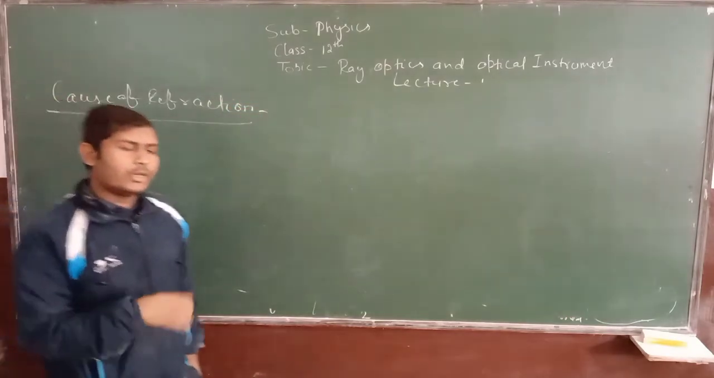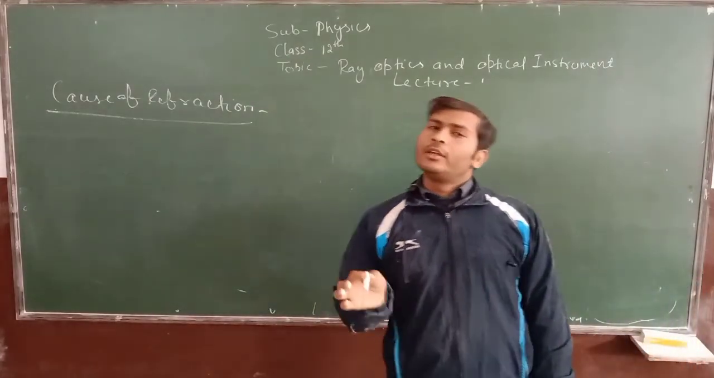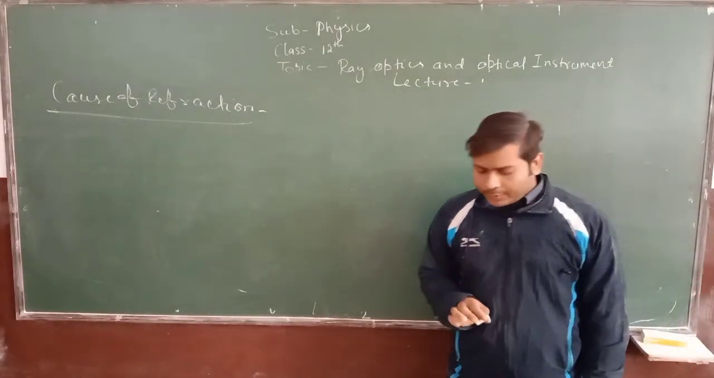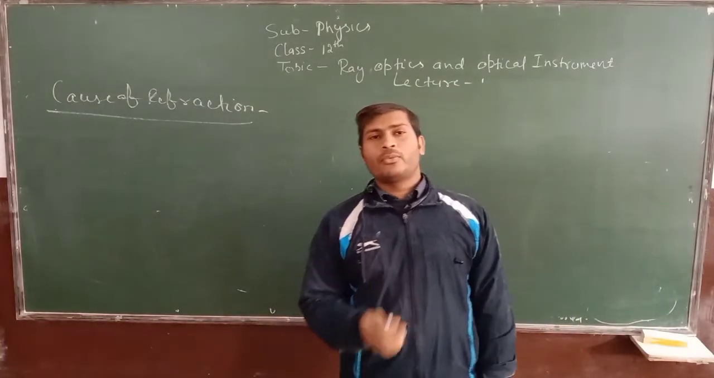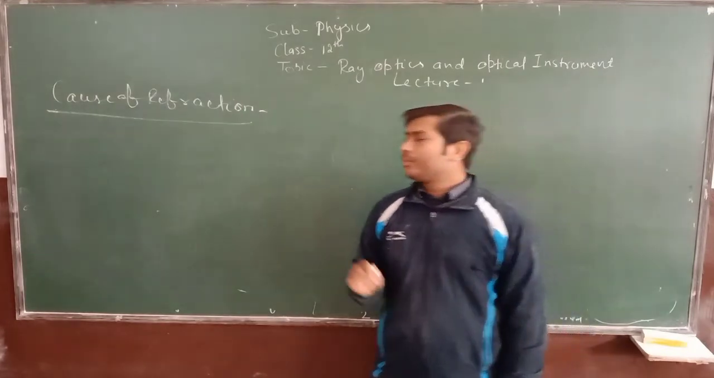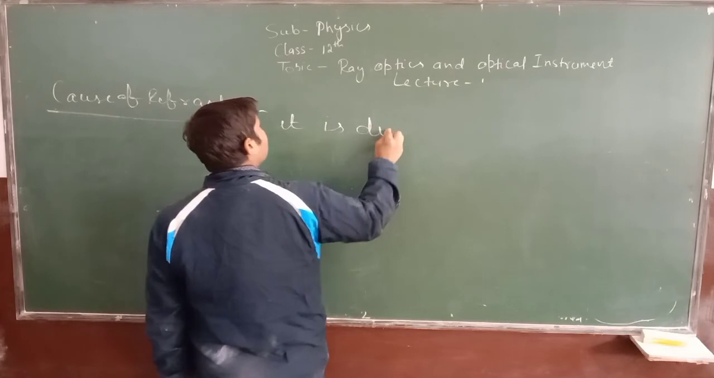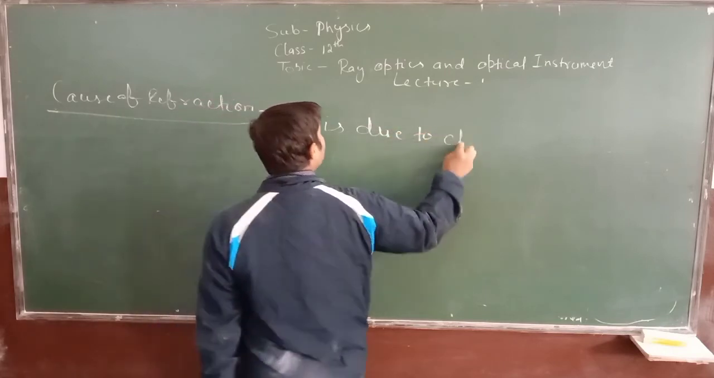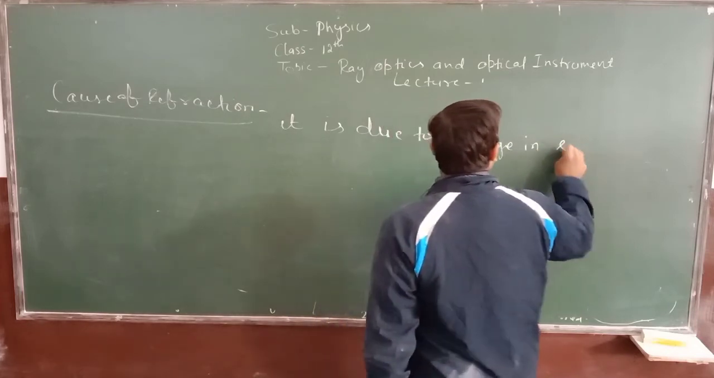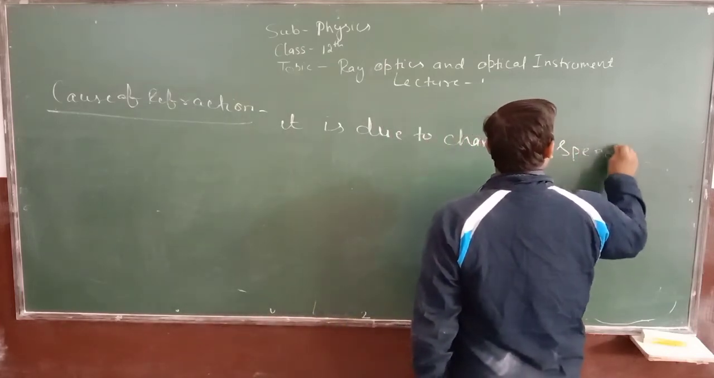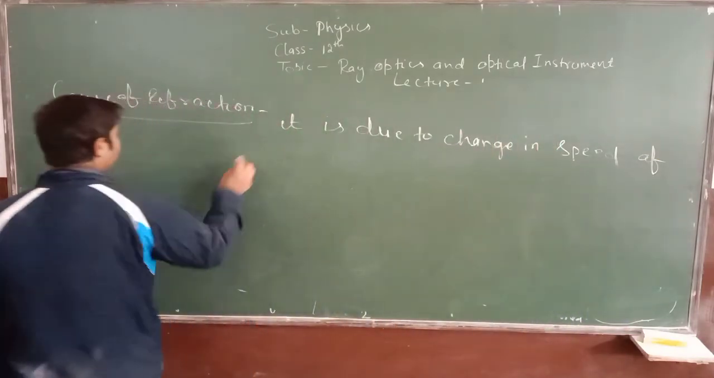Okay, students, we are going to see now the cause of refraction. What is the reason behind refraction? Understand? So refraction occurs due to change in speed of light whenever it moves from one medium to another medium. Is it clear? Means it is due to change in speed of light